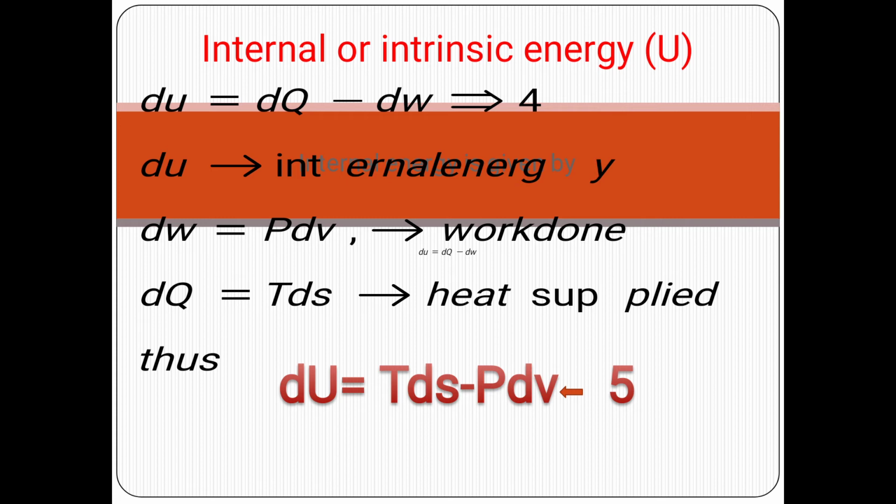Thus, we can write dU = TdS - PdV, because in place of dW we have written PdV and in place of dQ we have written TdS, and this is the intrinsic energy equation or internal energy equation, and we call this equation number 5.